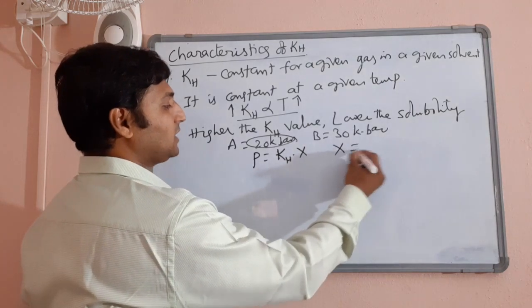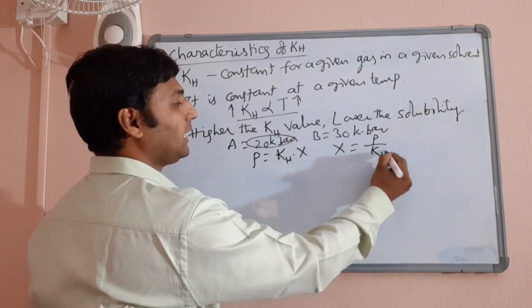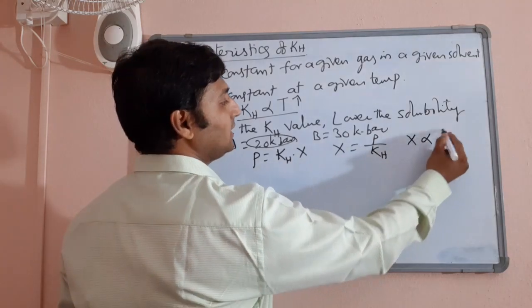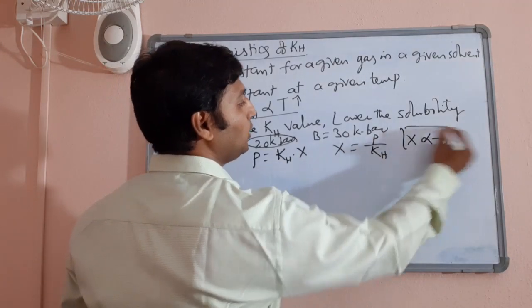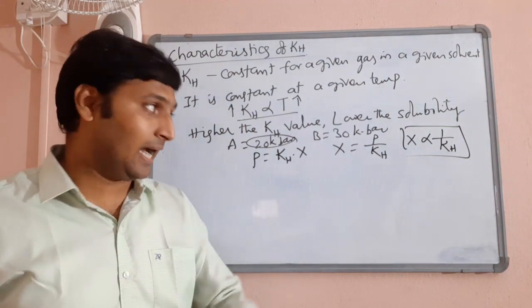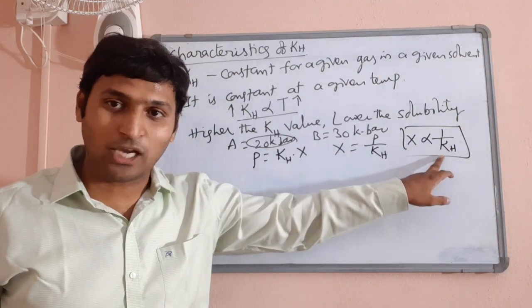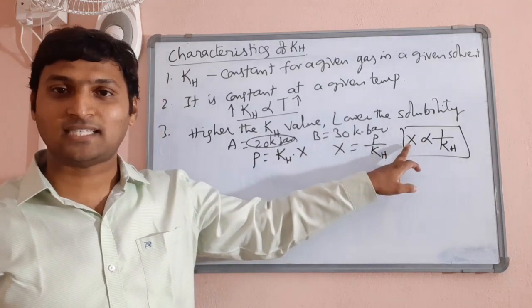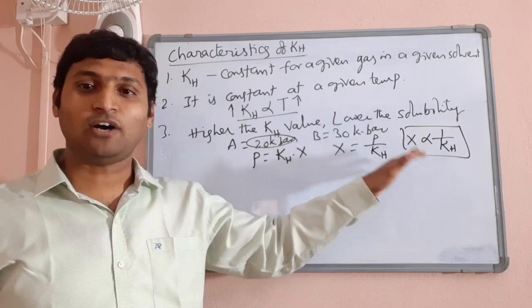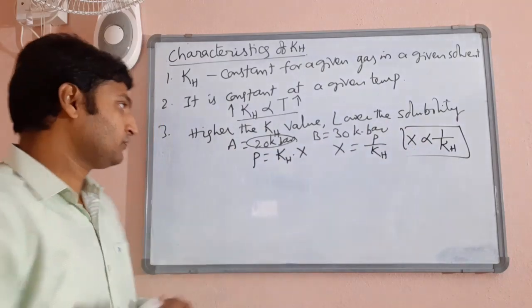Now, mole fraction is equal to partial pressure by KH. So, for a given pressure, mole fraction is inversely proportional to KH value, very clear. So, from all the angles, you should understand that higher the KH value, lower the solubility of gas in liquid. That is another aspect to be noted in case of Henry's law constant.